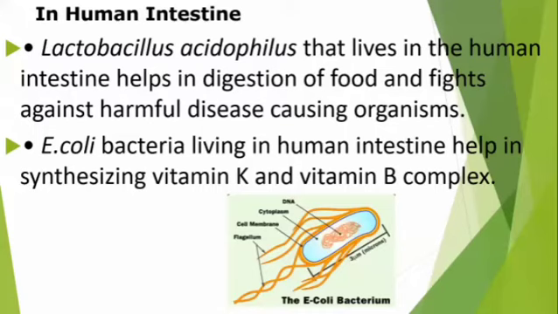Lactobacillus acidophilus lives in the human intestine. It helps in digestion of food and fights against harmful disease-causing organisms. Then Escherichia coli bacteria, E. coli, also live in the human intestine. It helps in synthesizing vitamin K and vitamin B complex.